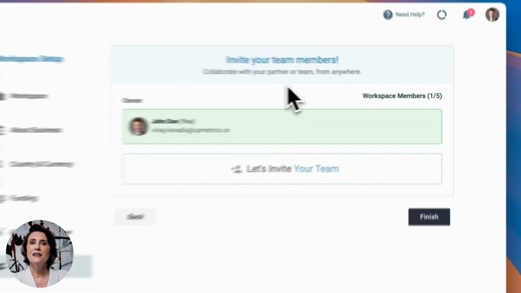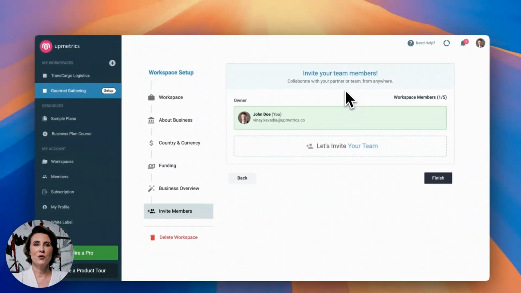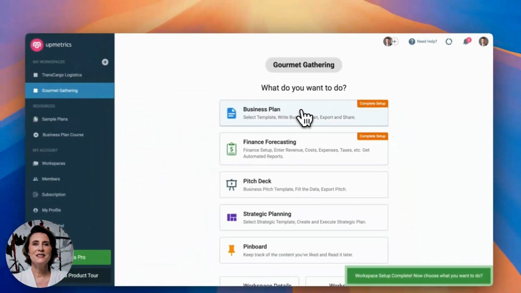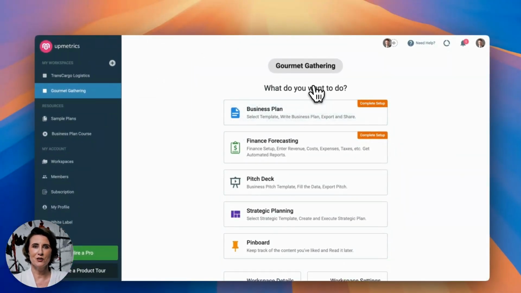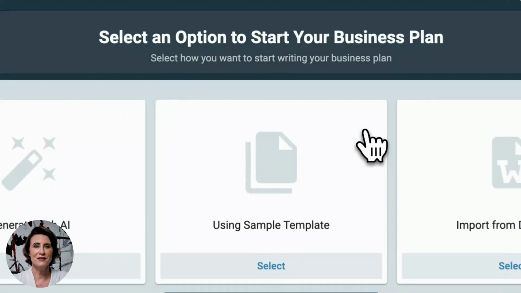Now, here you can invite your colleagues, your team members, or your mentors, and together you can do business planning in the Upmetrics workspace. So now we are done with setting up a workspace for our business plan. Our workspace includes all these tools like Business Plan Builder, Financial Projection Tool, Pitch Deck Builder, and Strategic Planning Model. Now, let's ask AI to generate a business plan for us.